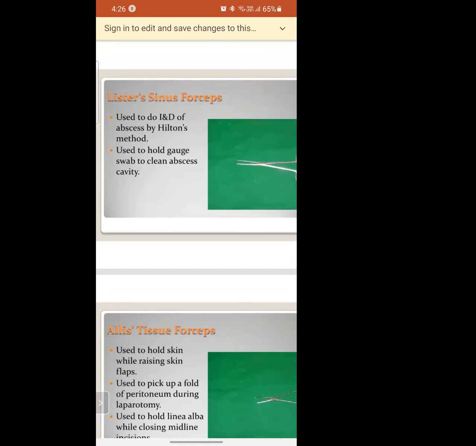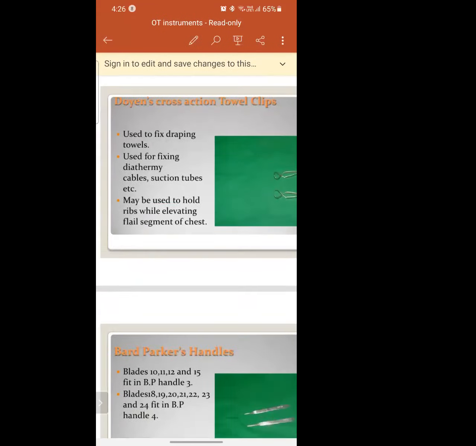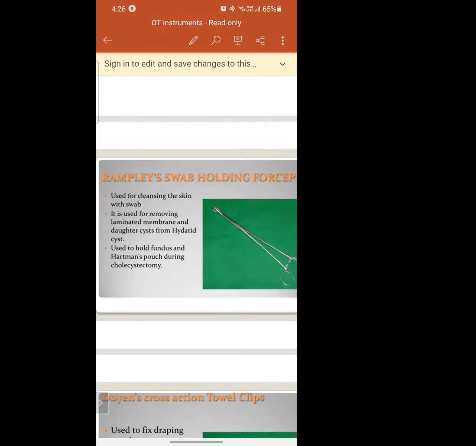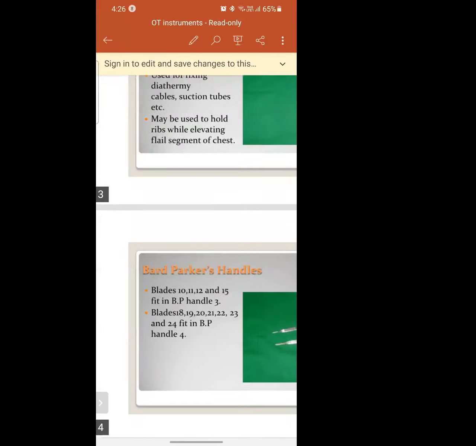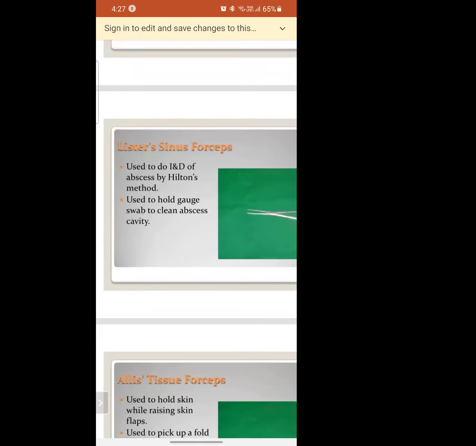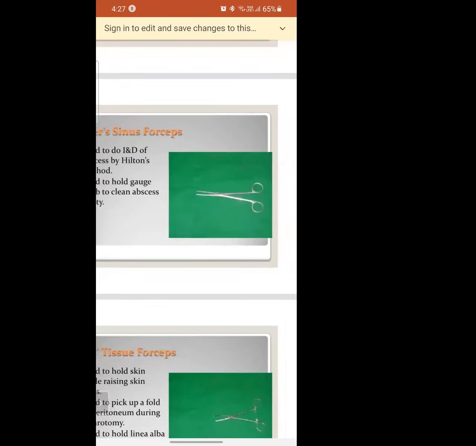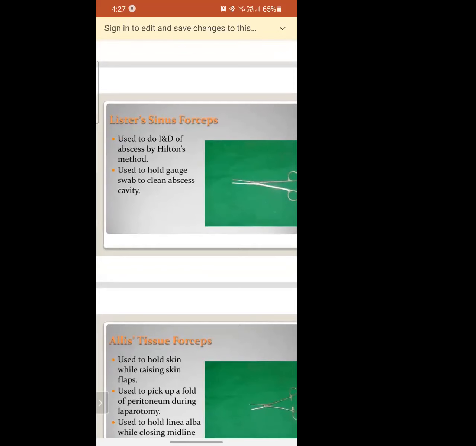What was the first one we have seen? That is to hold the cotton swabs. And are cotton and gauze pieces the same or different? Different. So this is used for the gauze piece.